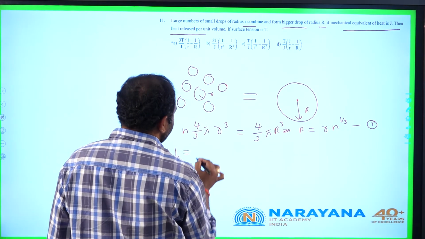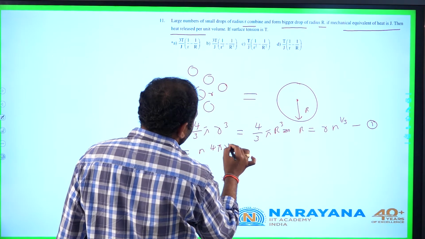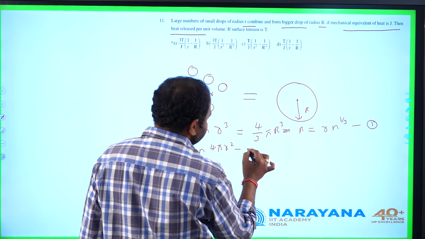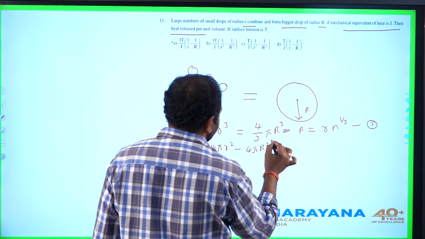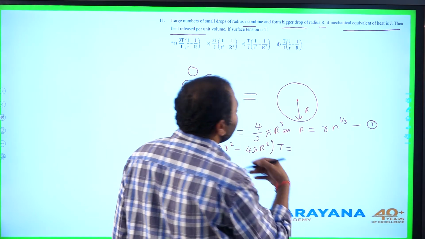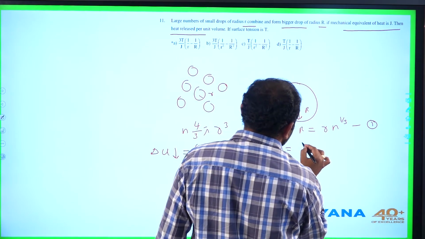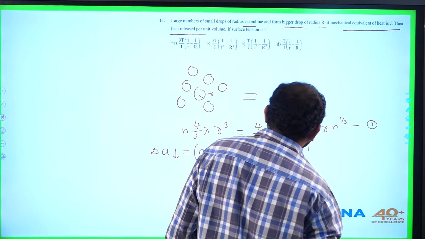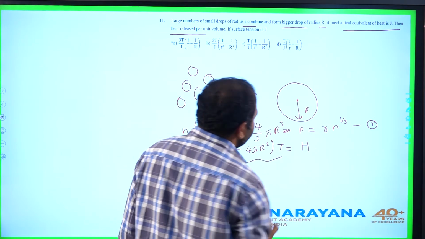This is equivalent to n times 4 pi r square minus 4 pi capital R square, into surface tension. This is equivalent to heat produced. Let us say this as H. This is the mechanical energy converted into heat.